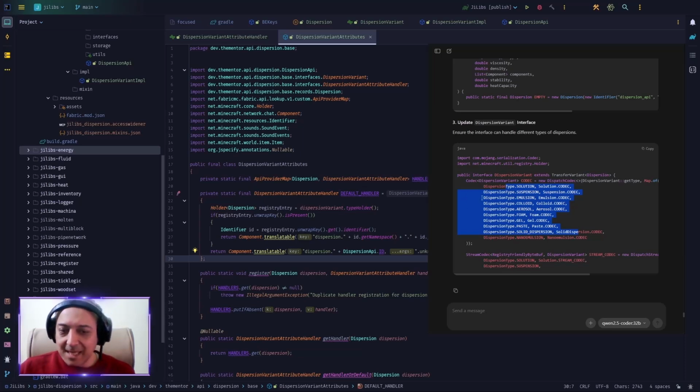So you see that AI sometimes gives a very good, robust solution, in this case for the codec. However, this time he screws up on the codec, and he thinks that solution, suspension, emulsion, all of these are different classes with different codecs. And funny enough, he's adding all of them on top of this codec as a combined codec. I don't need that. That being said, 15 minutes later, we can start coding.